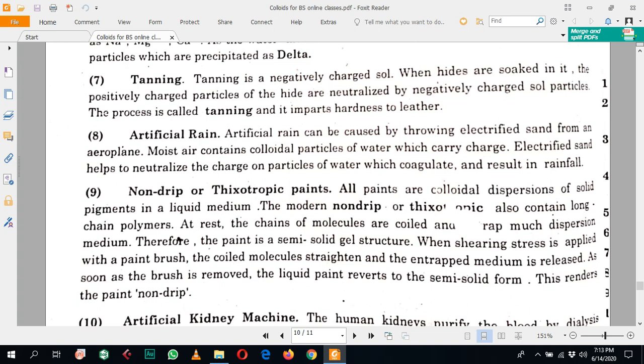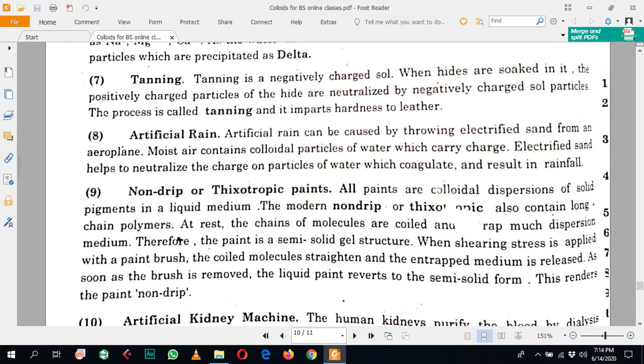Mostly chromate solutions are used for the tanning of the leather. So when these hides are soaked in it, the positively charged particles on the hide are neutralized by the negatively charged salt particles, and the process is called tanning, and it imparts hardness to the leather and converts it into different types of leather.